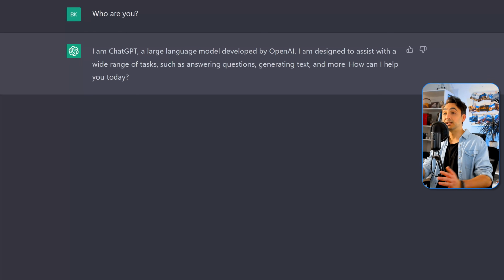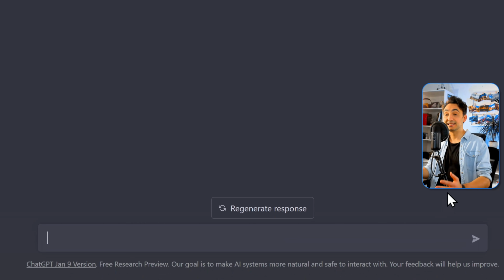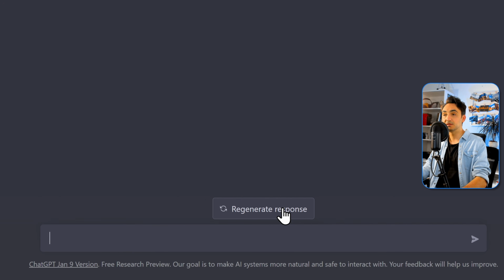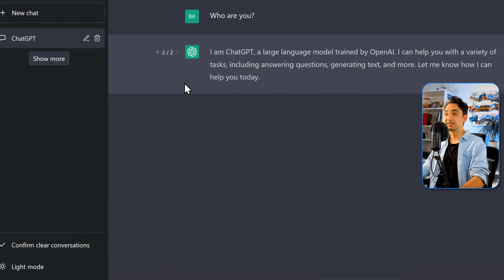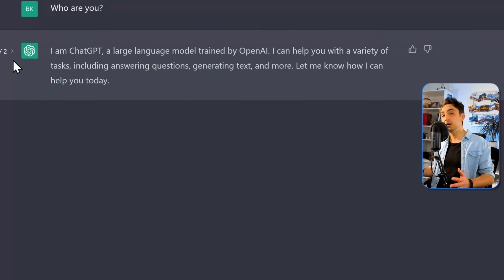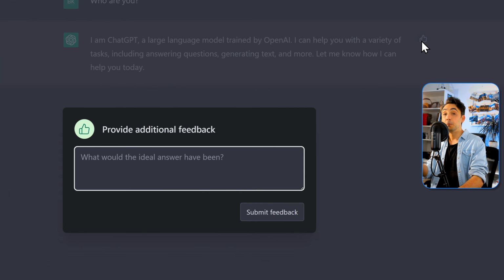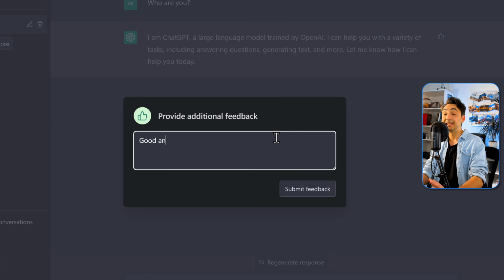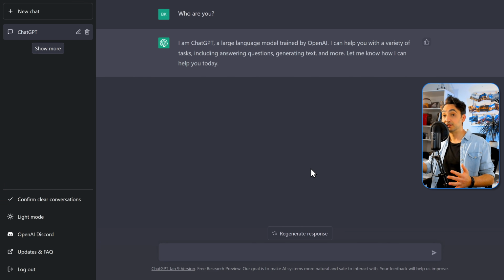Alright, so as you can see, we got a response. And now you might say, okay, this is not really the answer that I'm looking for. And here you have two options. Either you're gonna select over here regenerate response, and the AI gonna generate another one like this. And you can switch between the responses like this, between the first and the second, using those arrows. And now if you want to evaluate this response, you can give it a thumb up or thumb down with a feedback, and this of course gonna help the AI to train and improve. Alright, so that was the first option, to regenerate the response.